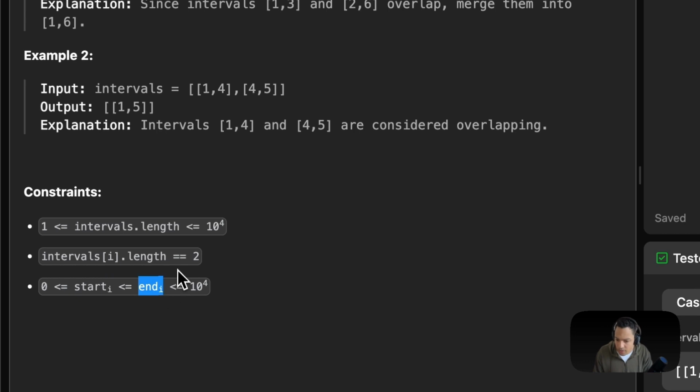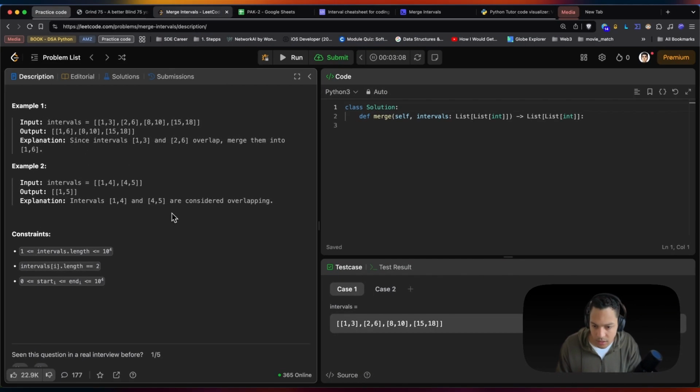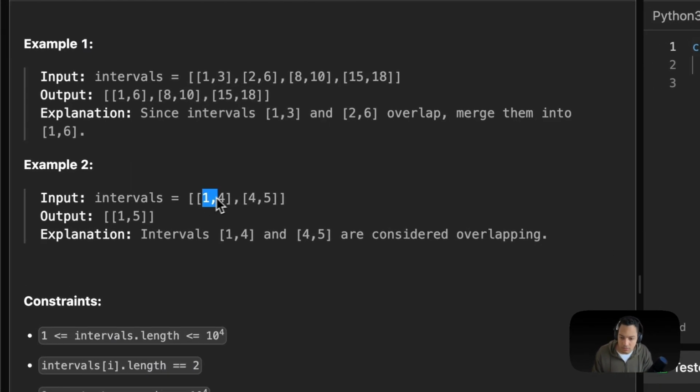The array inside the interval is going to contain only 2 elements, a starting point and an ending point. Those can be a huge number too, I believe 10 to the 4 here. I have to refresh on that, but yeah. So anyway, start and end for each interval in the main interval array.